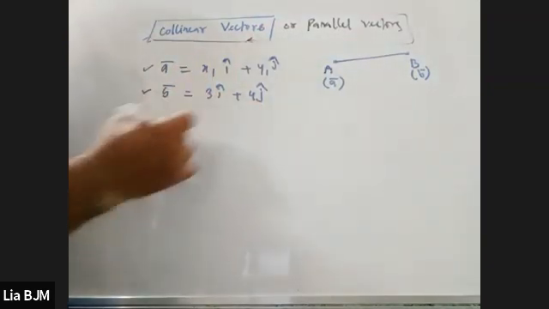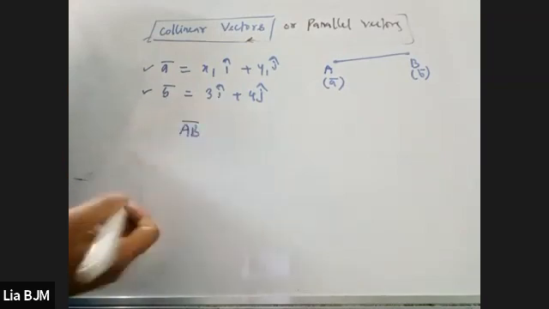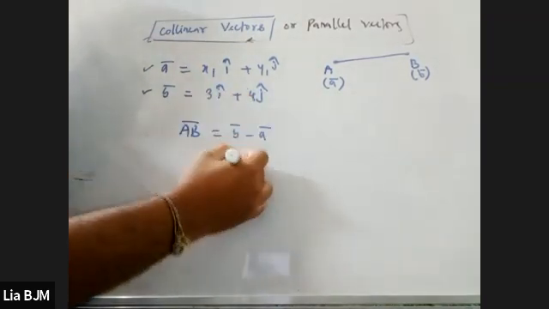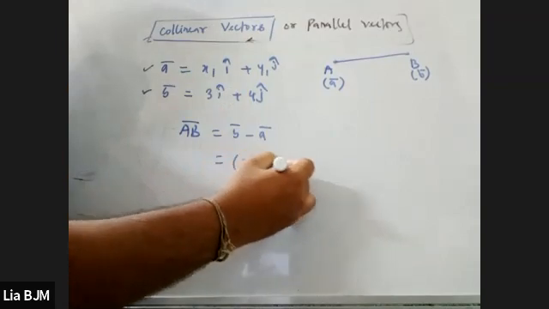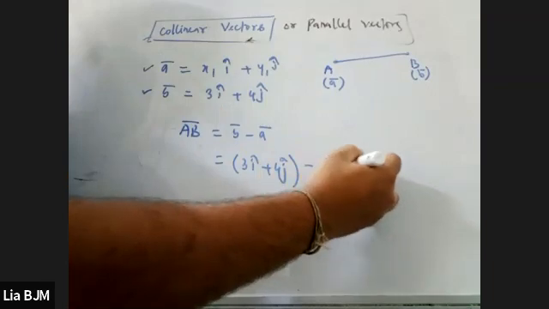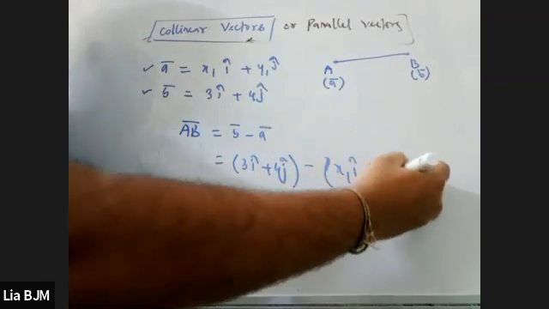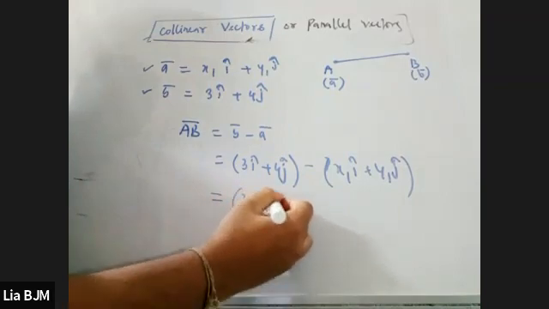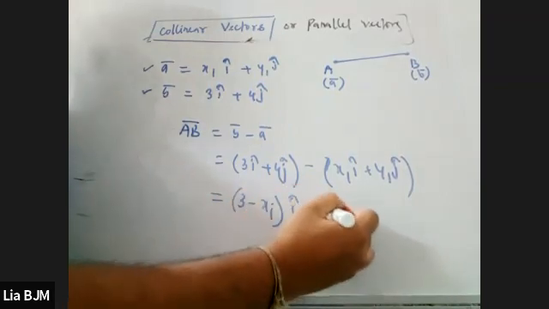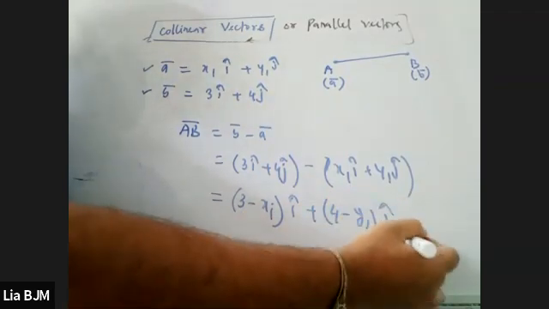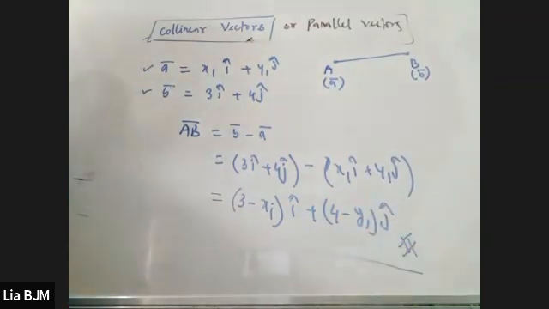Okay, then what is AB vector? Obviously you will understand that this is nothing but B minus A. So B minus A means 3 i cap plus 4 j cap minus x1 i cap plus y1 j cap. Clear? Very easy. So I can write it like (3 minus x1) i cap plus (4 minus y1) j cap. Clear, my dear ones? Please tell me. This is very basics. Yes or no?